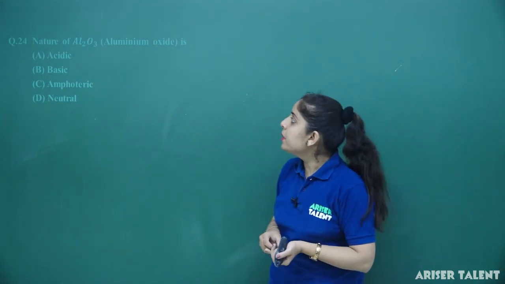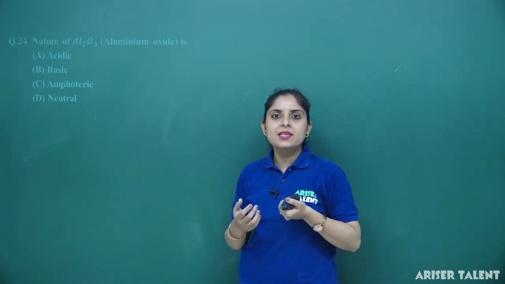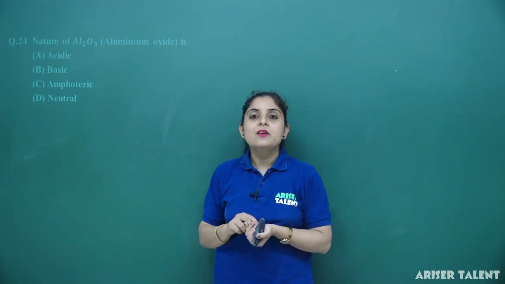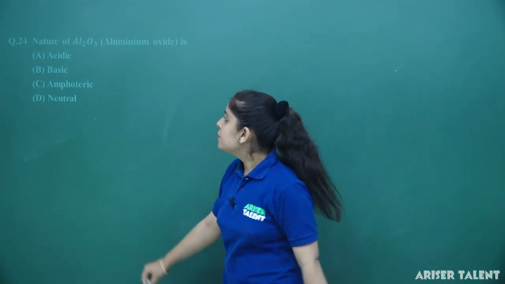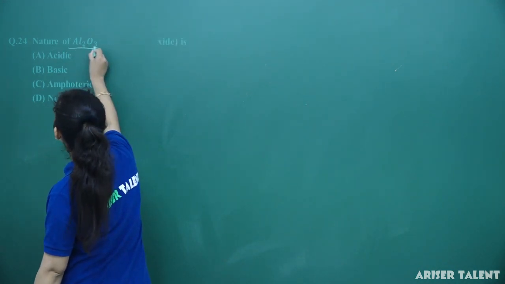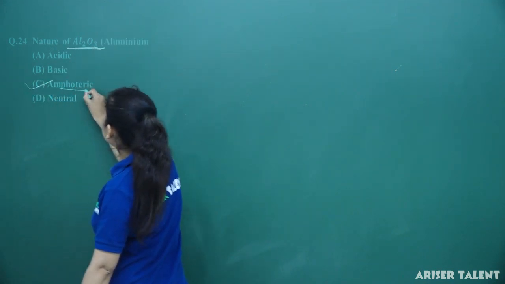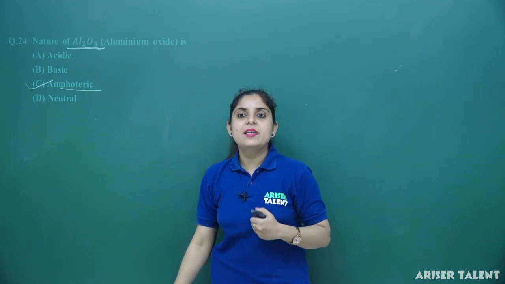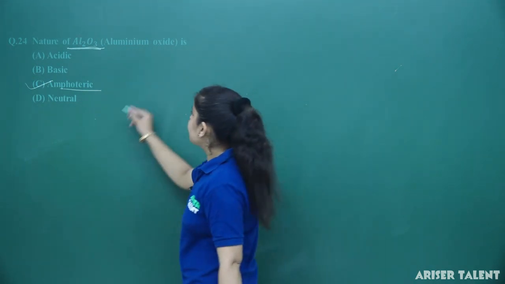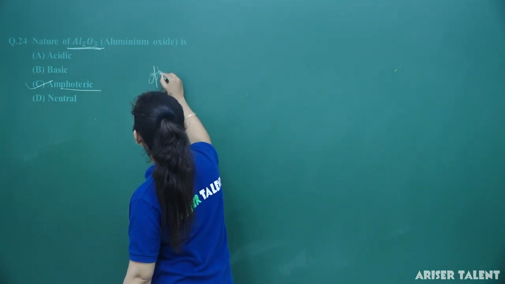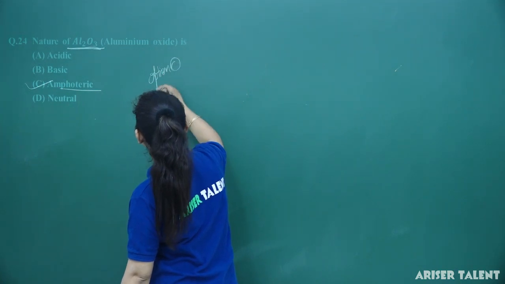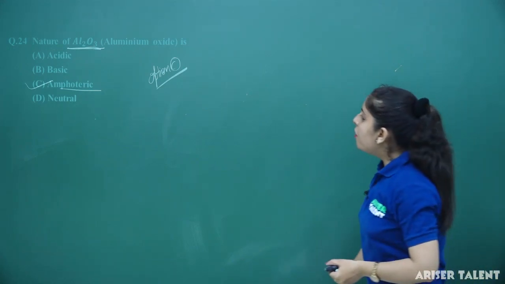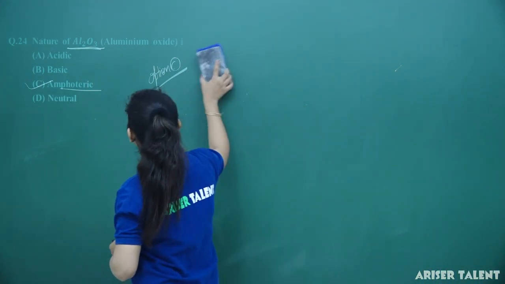So, aluminium oxide is going to behave like an acid and it is also going to behave like a base, and it is the protective layer which is formed on many of the metals. So, you can say that the nature of Al2O3 will be amphoteric. It is going to react like an acid as well as like a base. So, you can see that option number C is correct. So, this is question number 24. Let's move forward to question number 25.